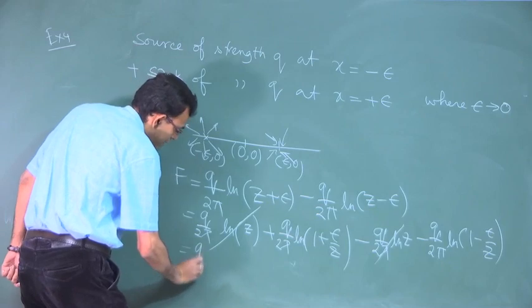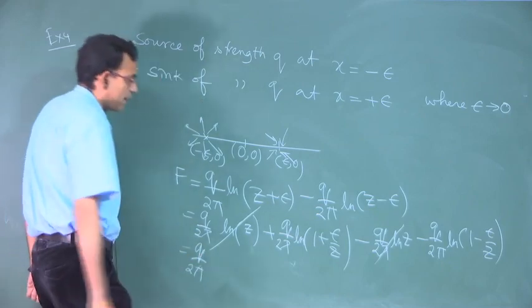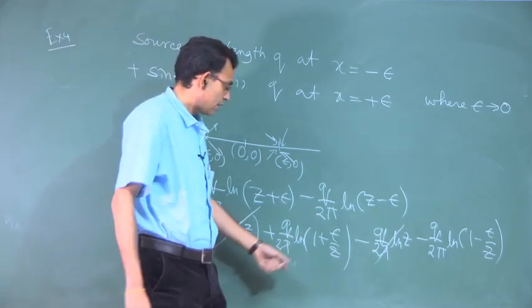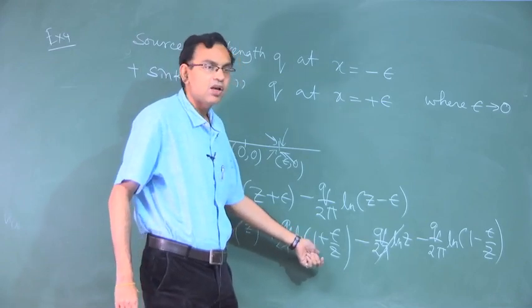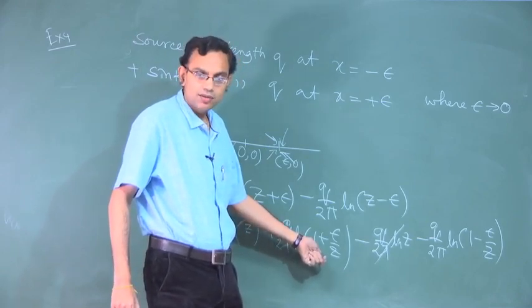So, q by 2 pi, we can expand this in a logarithmic series if epsilon is small.